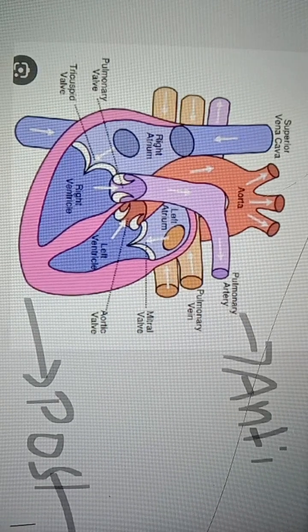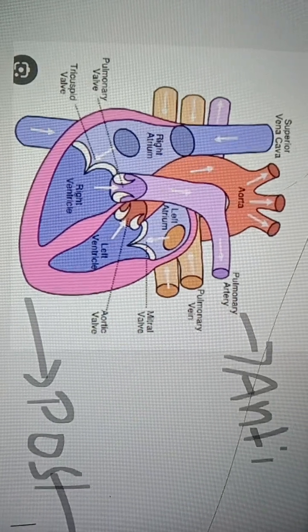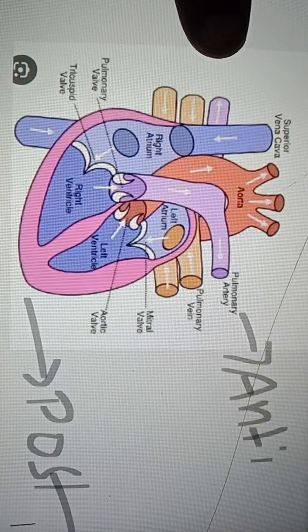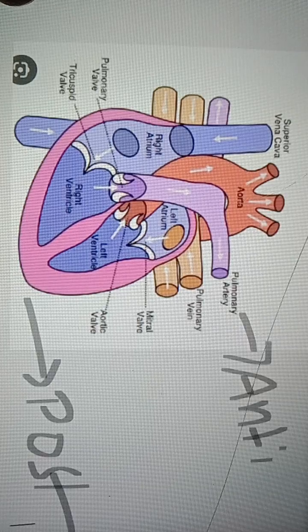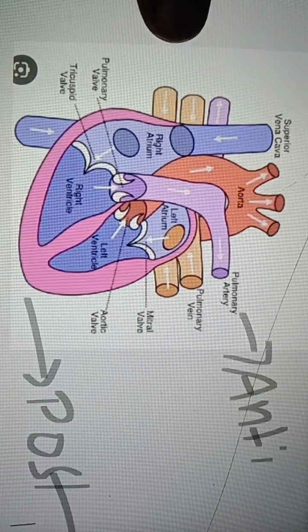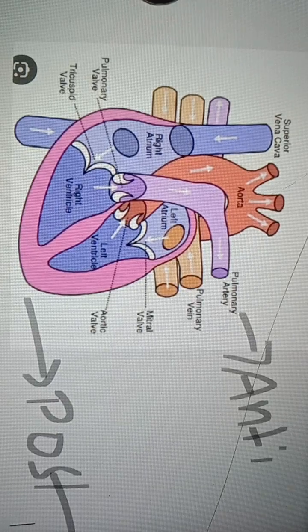I'm writing half only, the posterior portion, right? So it is broader at the anterior portion and narrow at the posterior portion, right? So it is in the shape of a pear fruit. Every organ in the human body is covered with two layers.